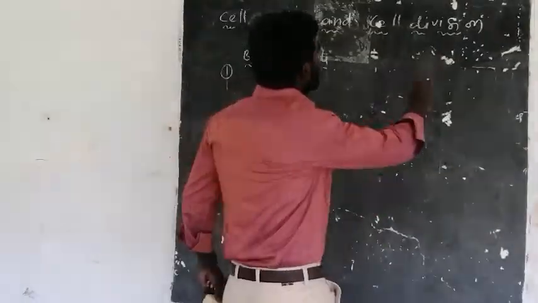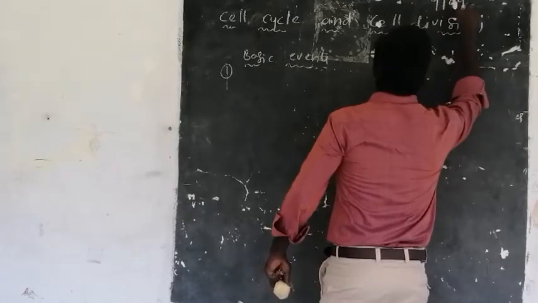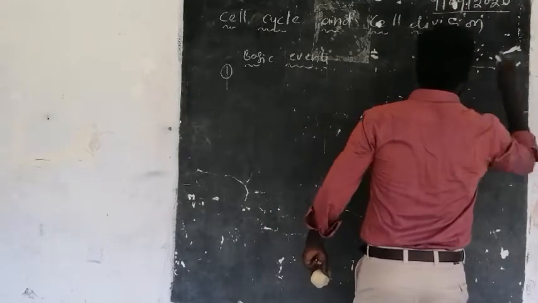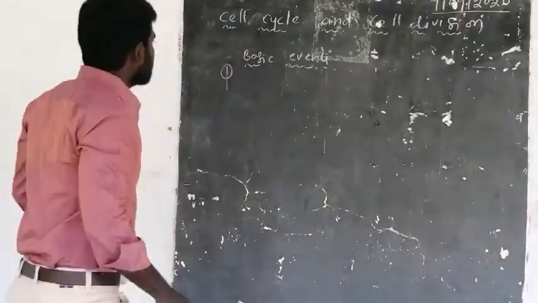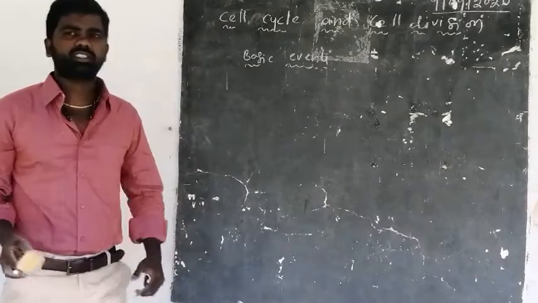Before that I forgot to mention the date: 9/9/2020. Okay, here are the basic events of cell cycle. There are two basic events of cell cycle.